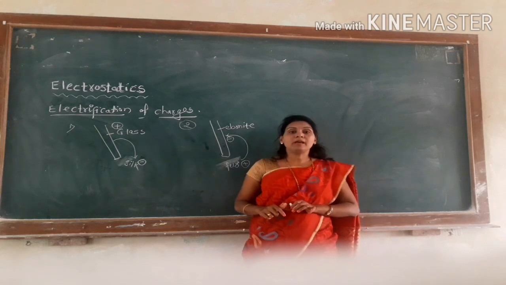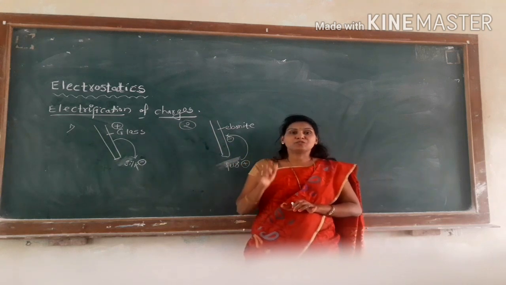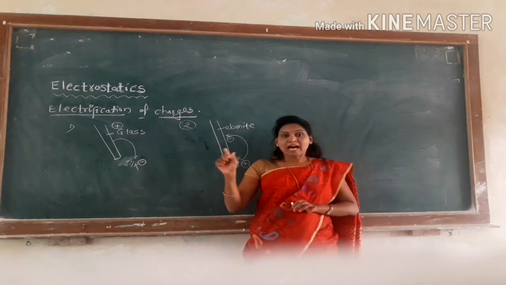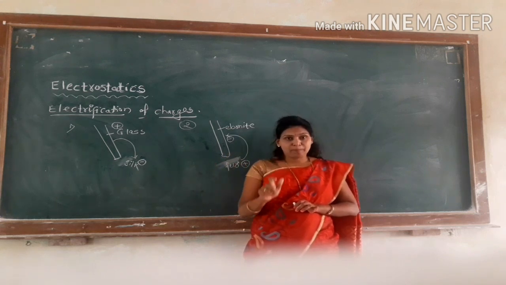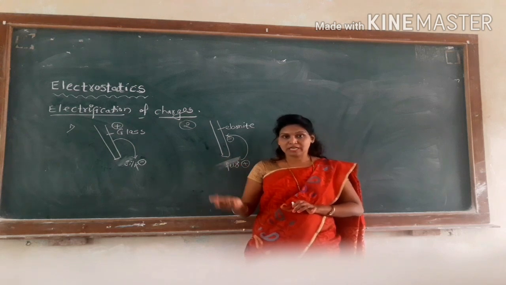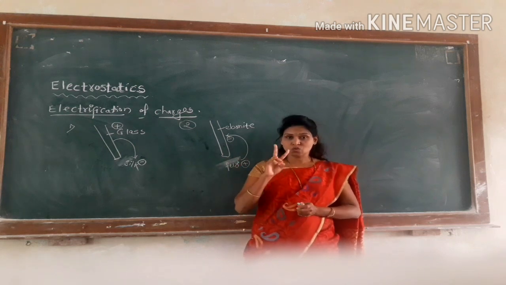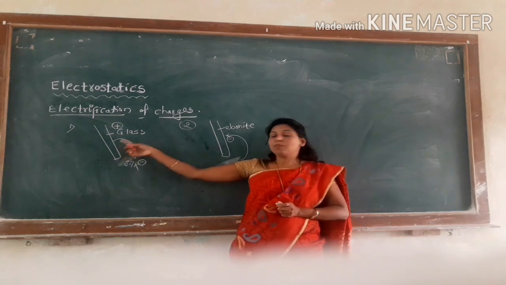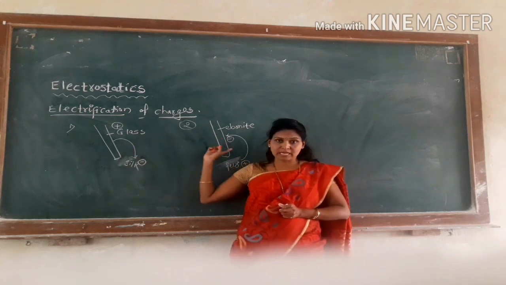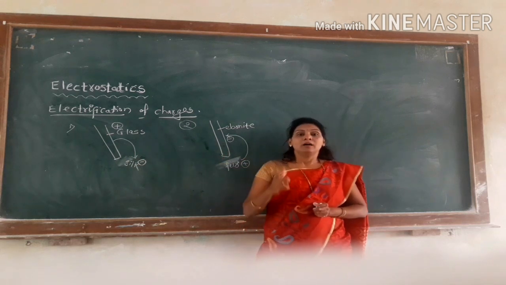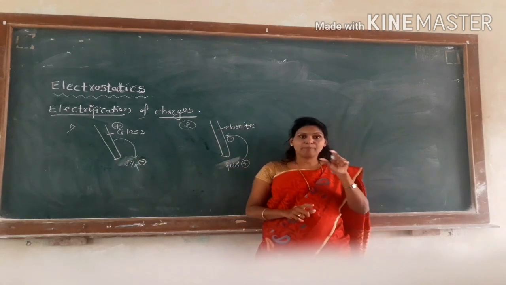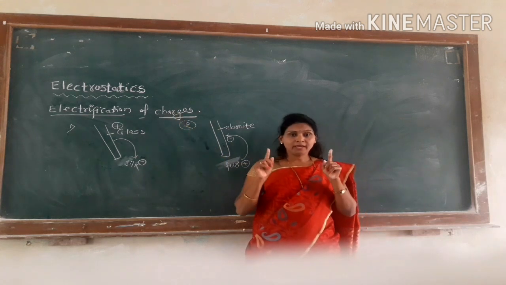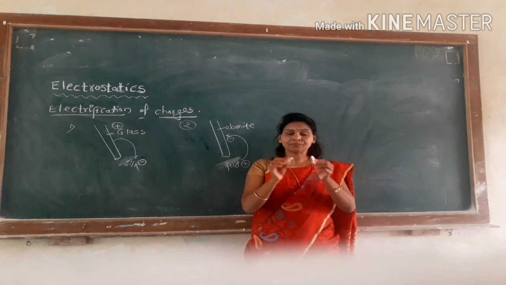A question will be asked on this point: explain the charge conservation, or explain electrification of the charges. This question carries 2 marks weightage. 1 mark is for the explanation of these 2 examples and another 1 mark goes to the statement of this point. The statement is that when two objects